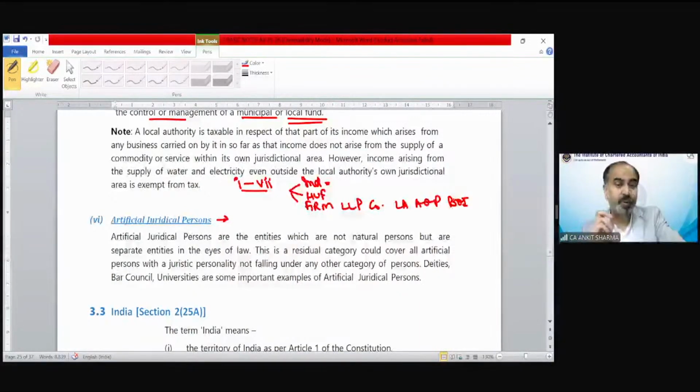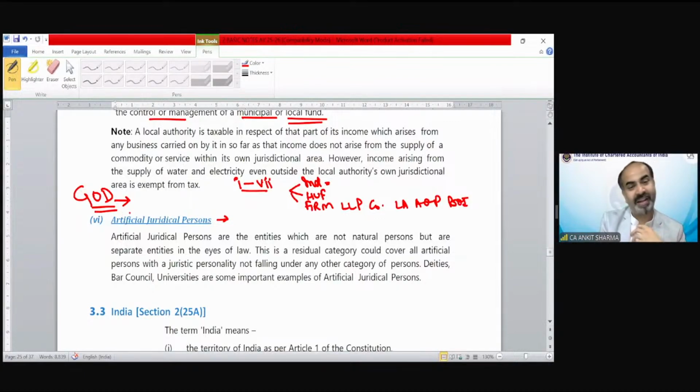But as I told you in the last session, the artificial judicial person definition is very interesting, and it says any person who does not fall in the above 7 categories will be treated as an artificial judicial person. And it includes God also. God. Yes, you have heard right. God also needs to pay tax in our country. You must have heard that God is the supreme authority, but income tax says no.